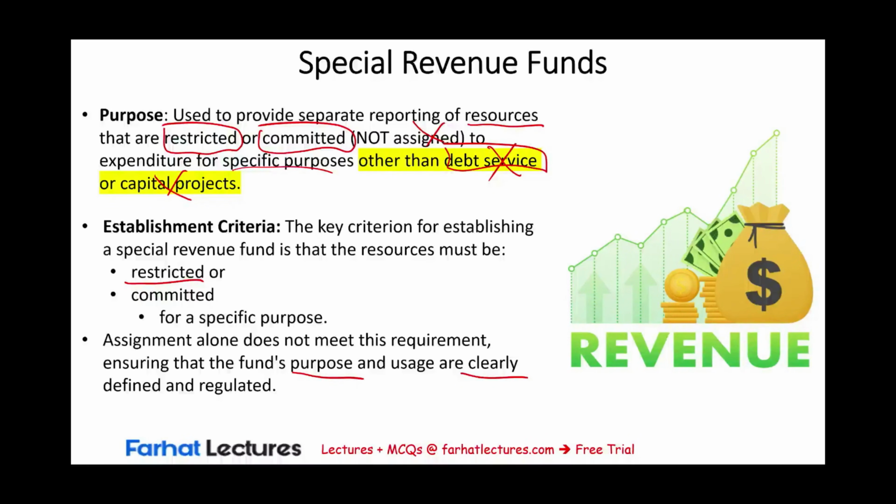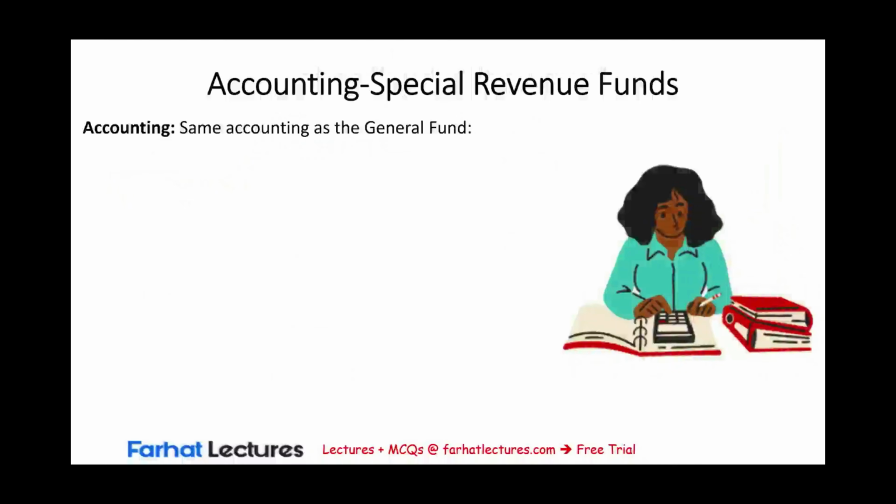Now, we need to know how to do accounting for the special revenue funds. And that part is easy. It's the same as the general fund. What does that mean? It means we use modified accrual accounting. It means we use budget, encumbrance accounting. Just simply put, it's a governmental fund, modified accrual.